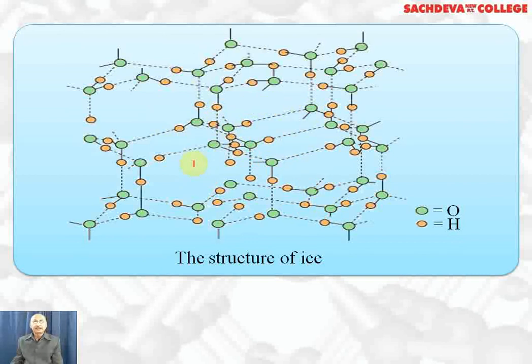Up to 4 degrees centigrade, the hydrogen bonds break and water molecules become closer to each other, and density keeps on increasing till 4 degrees centigrade. But after 4 degrees centigrade, thermal motion of the molecules increases, volume increases, expansion takes place, and density decreases. That's why water has maximum density at 4 degrees centigrade.